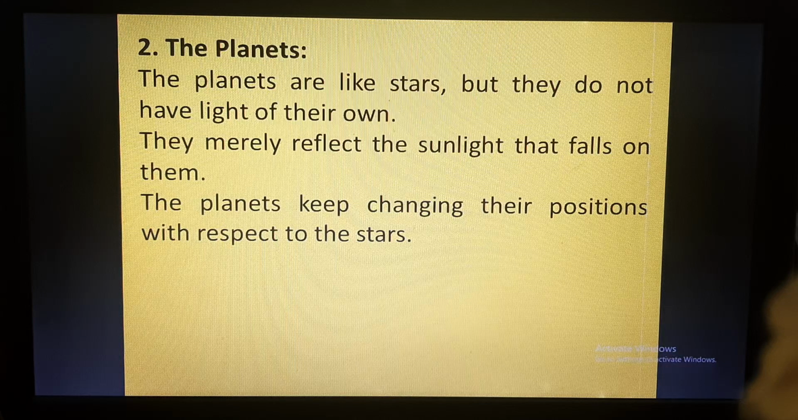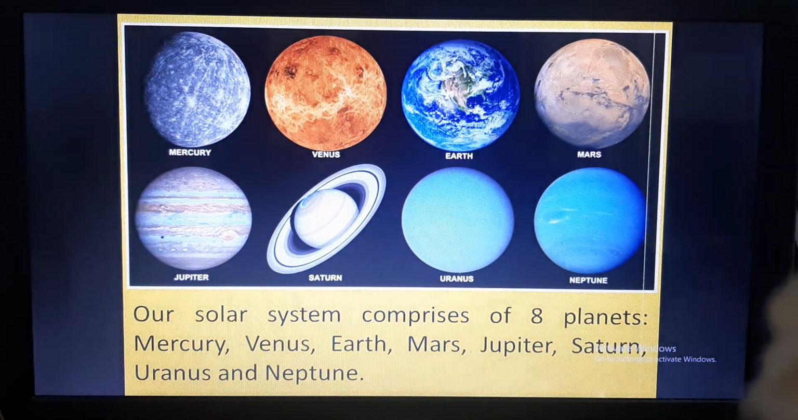The planets keep changing their position with respect to stars. Stars are not moving, but planets are moving. Why are they moving? Because of the gravitational attraction of the sun. They are revolving around the sun. So these are the 8 planets: Mercury, Venus, Earth, Mars, Jupiter, Saturn, Uranus and Neptune.